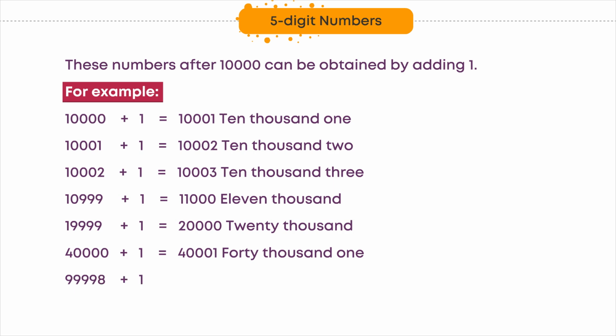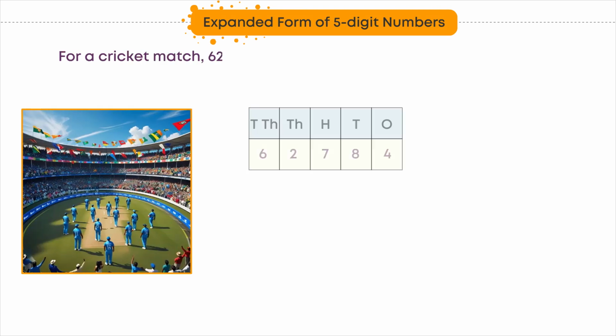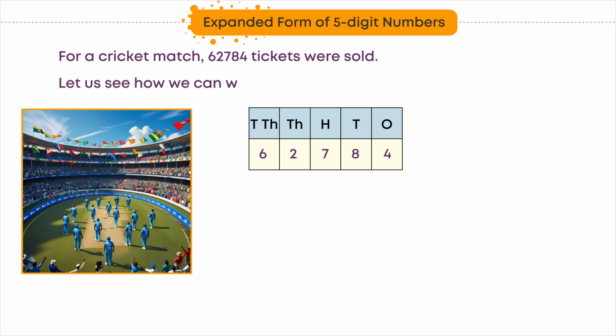99,998 plus 1 is equal to 99,999. The greatest 5-digit number is 99,999. Expanded form of 5-digit numbers. For a cricket match, 62,784 tickets were sold. Let us see how we can write this 5-digit number in its expanded form.